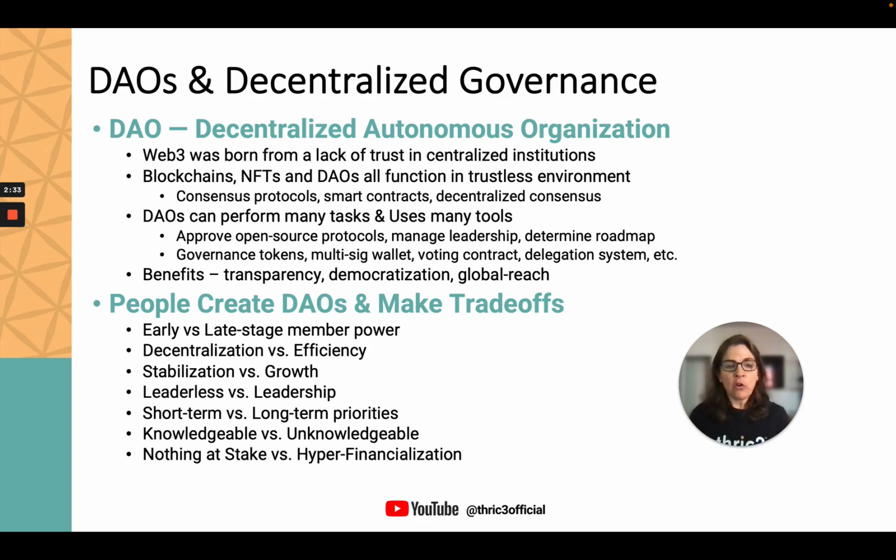So, early versus late stage member power. This is a really interesting one to think about because, hey, if a bunch of us create the DAO early on, should we maintain the overall power for this DAO, or should people who join later get that power as we grow? Decentralization versus efficiency. You know, everyone loves the concept of decentralization, but it's a lot more efficient when you have one or two people who represent the voices of many others, which is what we do in government, for example.